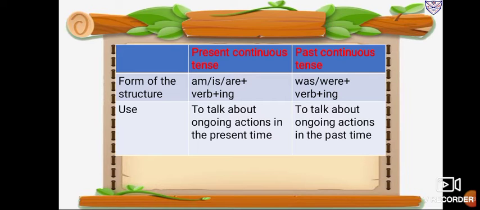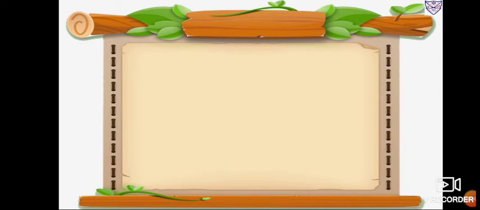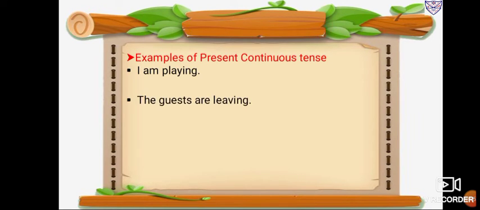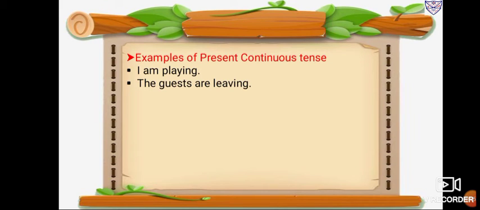And with was, were, it is past form. And with the verb we add ing. Now let's see the examples. First you see the examples of present continuous tense. I am playing, it means you are playing just now. Then, the guests are leaving.